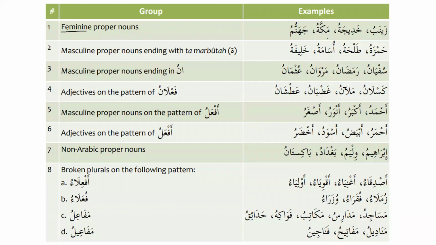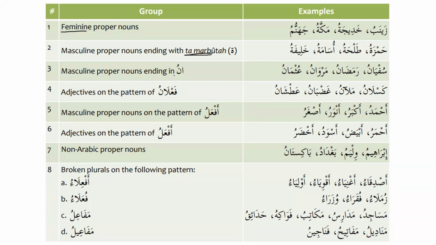They do not accept kasra or tanween, and we call them al-mamnu min as-sarf. Masculine proper names ending with ta marbuta, for example, Hamzatu, Talhatu, Usamatu, and Khalifatu, also do not accept tanween because they are mamnu min as-sarf.